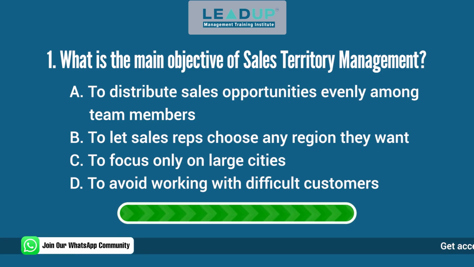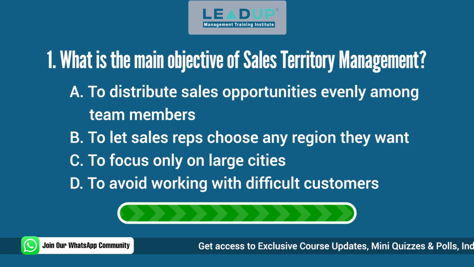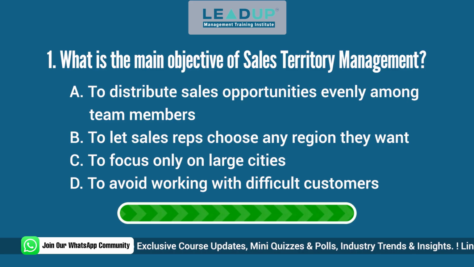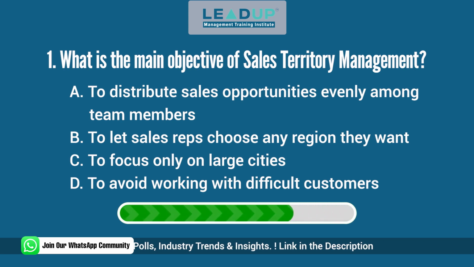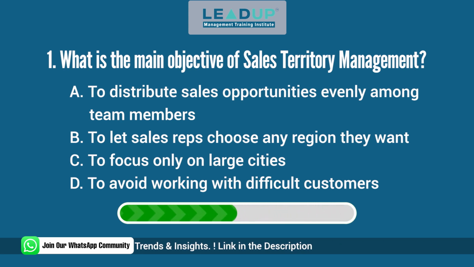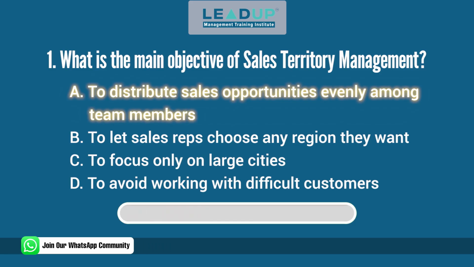Question 1. What is the main objective of sales territory management? A. To distribute sales opportunities evenly among team members. B. To let sales reps choose any region they want. C. To focus only on large cities. And D. To avoid working with difficult customers. Answer: to distribute sales opportunities evenly among team members.